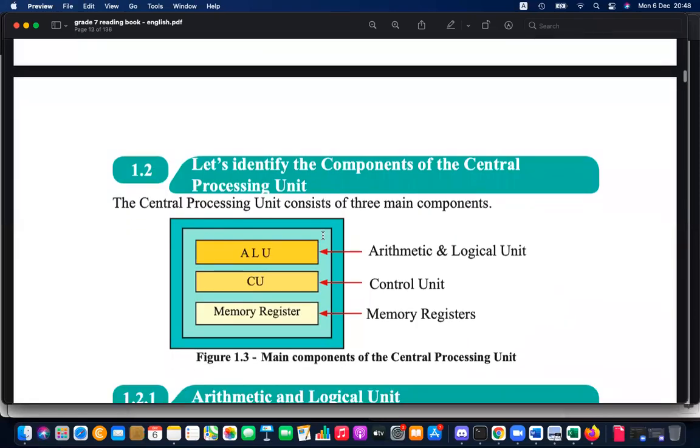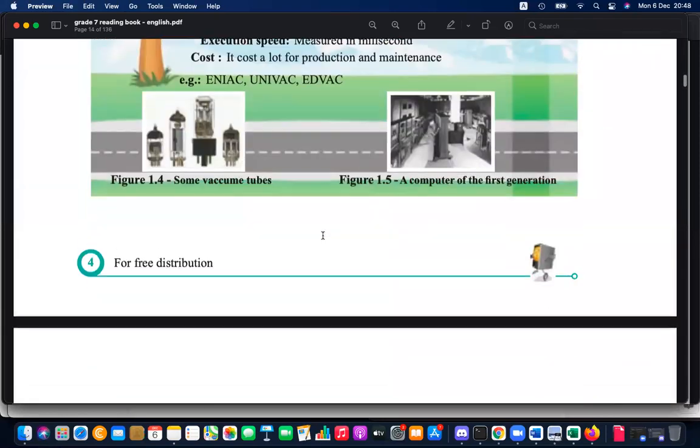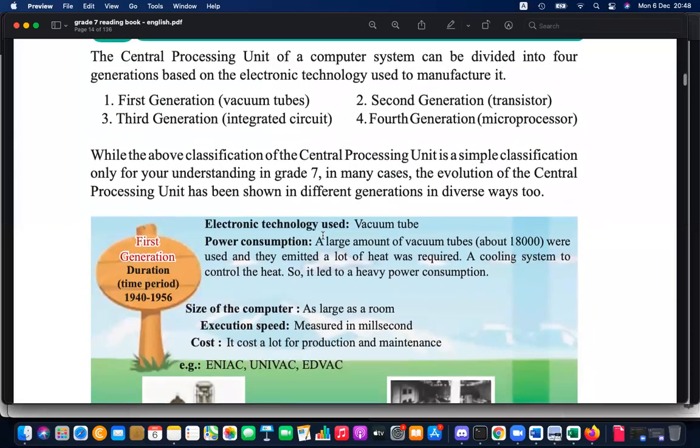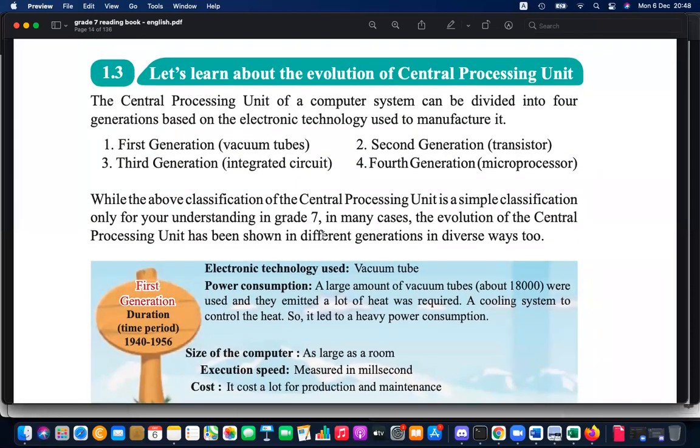Okay, now we have come to this. We discussed each and every unit, and now it's time to discuss the generations. So let's learn about the evolution of the computer and the central processing unit. There are 4 generations. These are not like i3 first generation, i3 third generation, i3 12th generation.